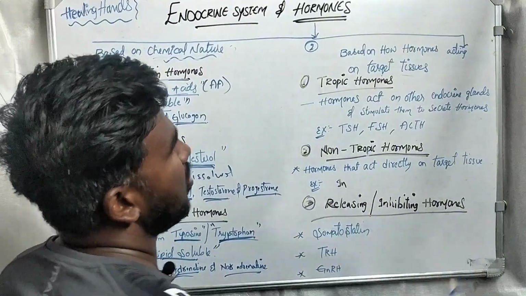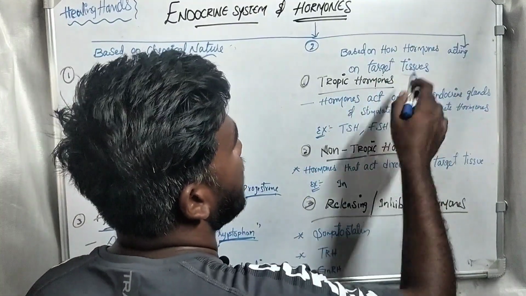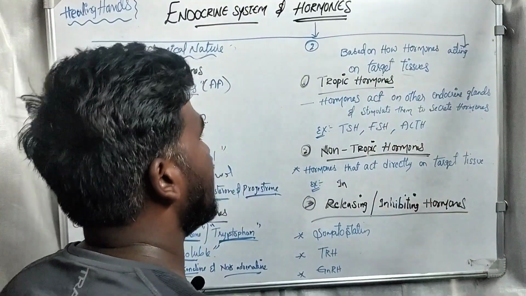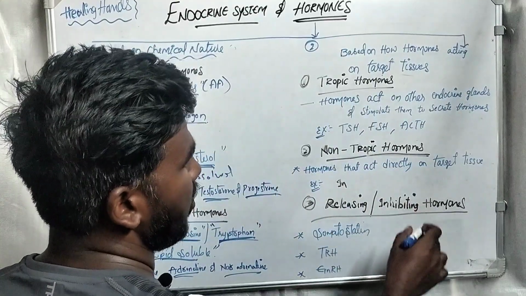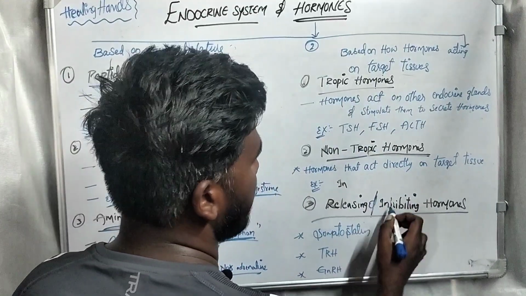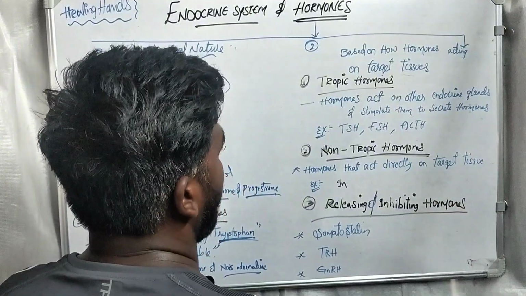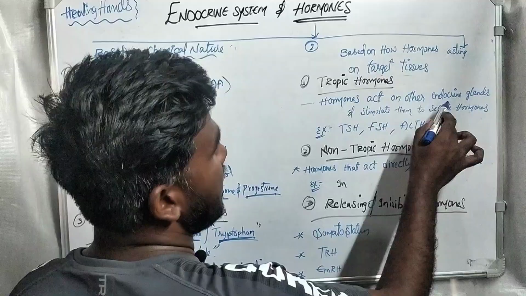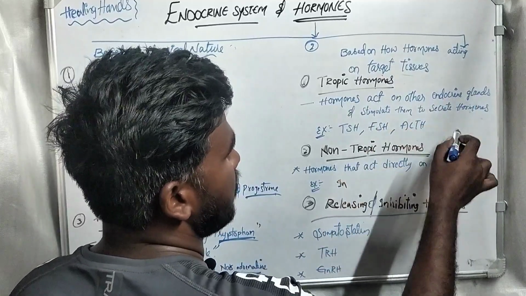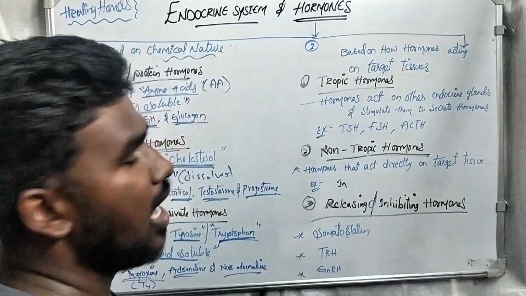Next, based on how hormones act on target tissue, there are three types: tropic hormones, non-tropic hormones, and releasing and inhibiting hormones. Now let's see, first, what are tropic hormones? Hormones that act on other endocrine glands and stimulate them to release hormones.